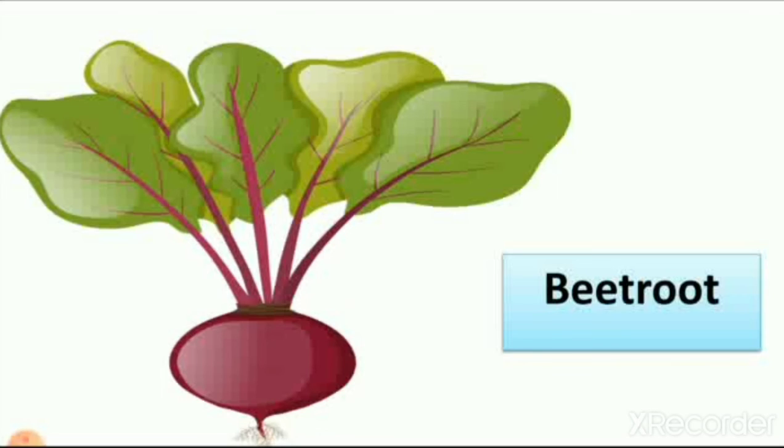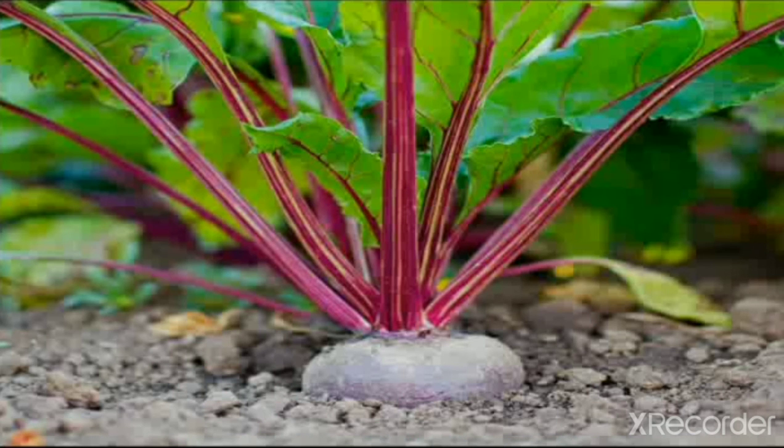So if you add this vegetable in your daily lunch, you become very healthy, because beetroot makes good blood in our body. Let's see how beetroot grows. Now you can see here that it is a real plant of beetroot.